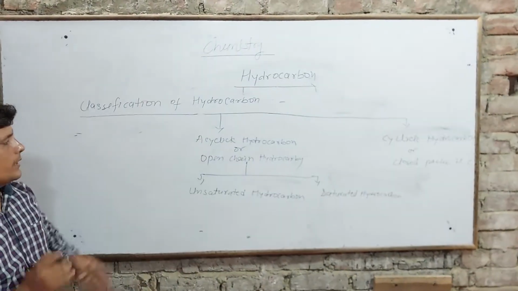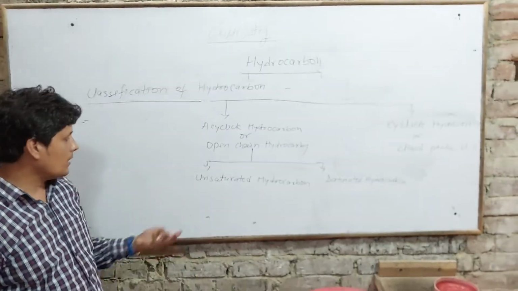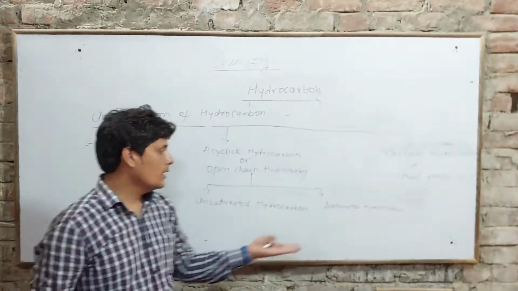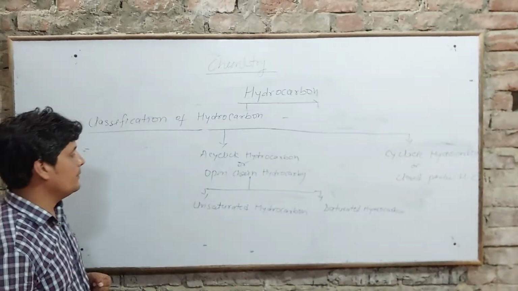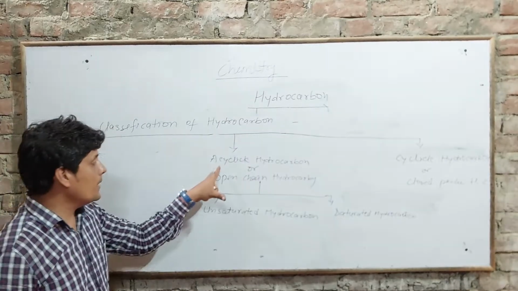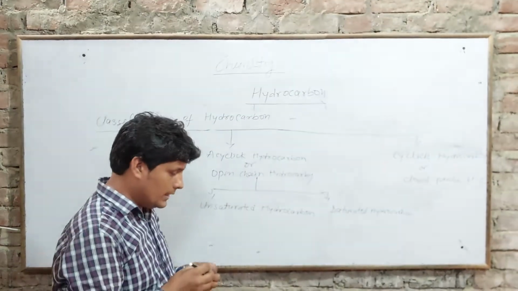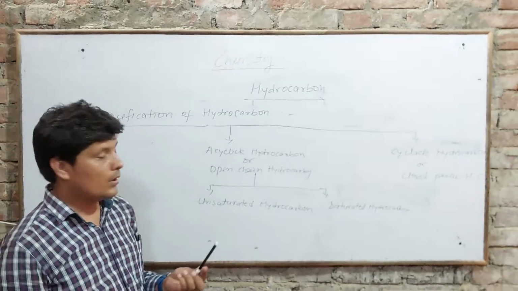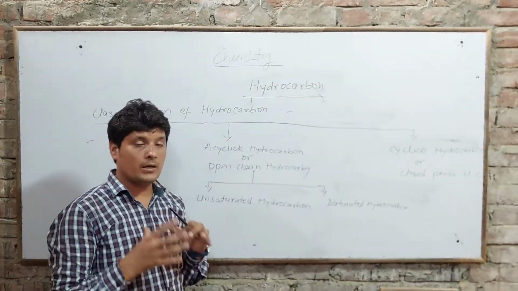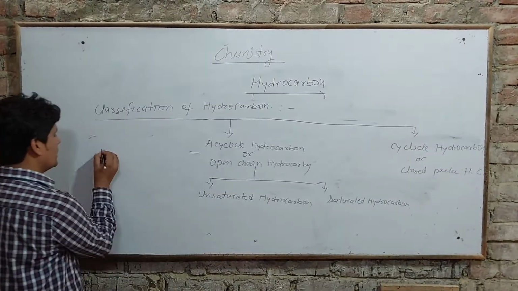Here we will understand what is acyclic or open chain hydrocarbon, unsaturated hydrocarbon and saturated hydrocarbon. First of all, we discuss the open chain structure. Open chain or acyclic hydrocarbons are those hydrocarbons whose structure is straight, not in a cyclic pattern, but open chain. For example, ethane